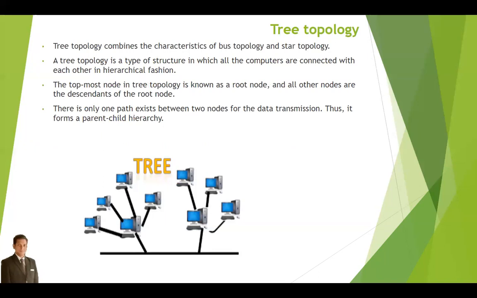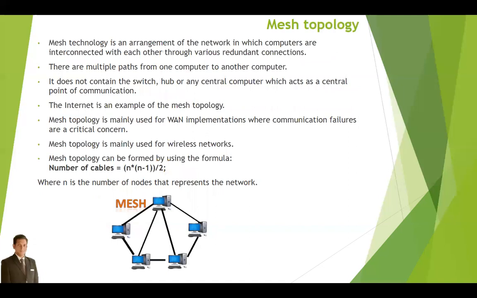Tree topology. Tree topology combines the characteristics of bus topology and star topology. A tree topology is a type of structure in which all the computers are connected with each other in a hierarchical fashion. The topmost node in a tree topology is known as the root node, and all other nodes are descendants of the root node. There is only one path between two nodes for data transmission. Thus, it forms a parent and child hierarchy.